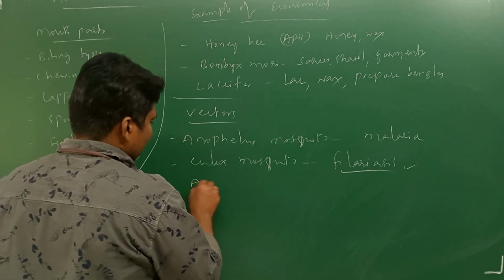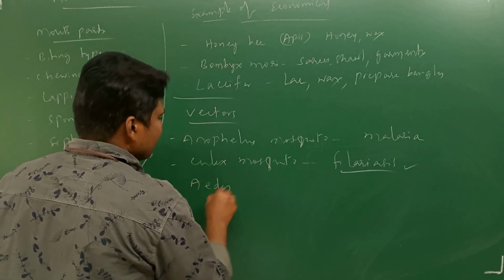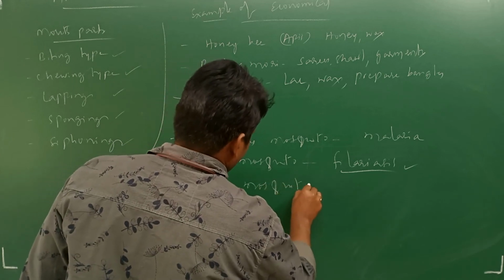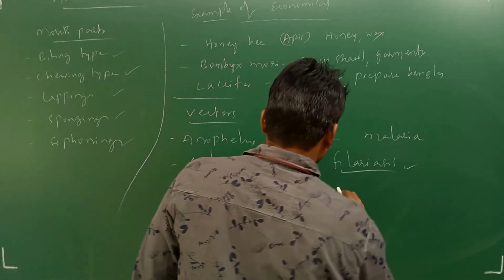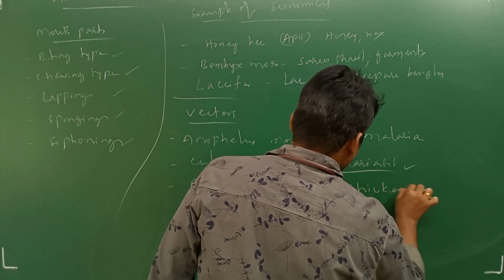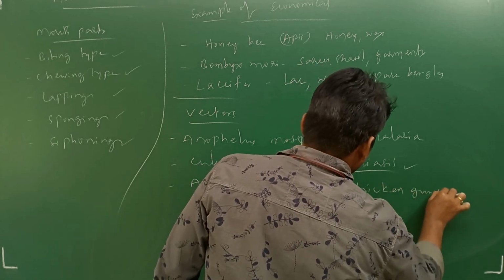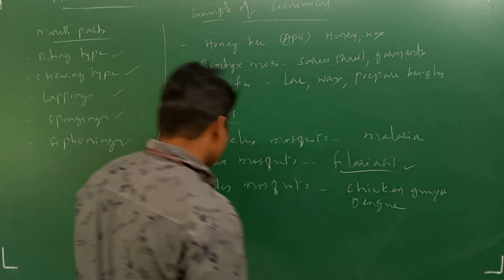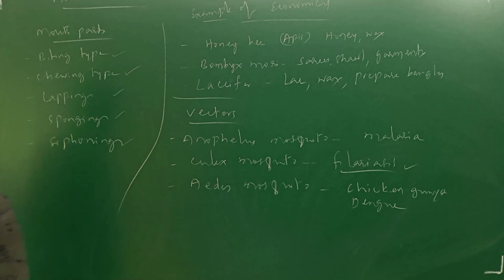Next, Aedes aegypti mosquito, which causes chikungunya and dengue. Different types of vectors are present.